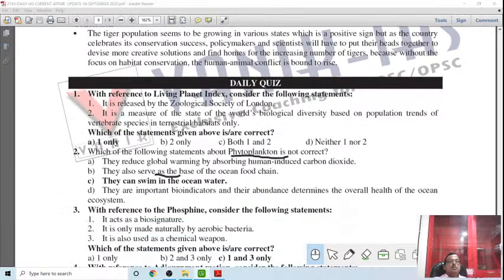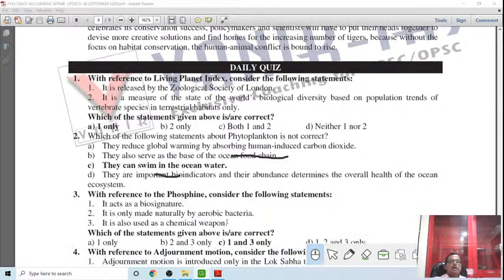With reference to a specific concept, which of the following statements is a biosignature? This is only made naturally by aerobic bacteria. It is also used as a chemical weapon. So it is used, no doubt, as a chemical weapon. And it is also a biosignature. It is not only from aerobic bacteria.